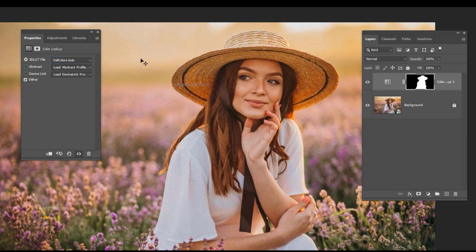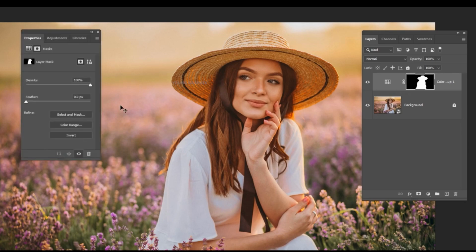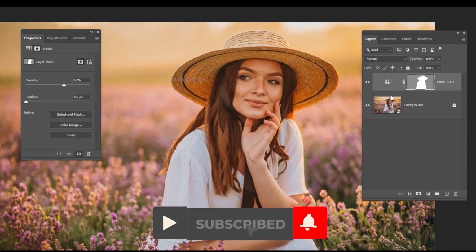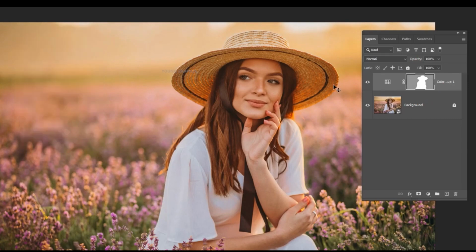Now it is looking a little odd because it's all on the subject and not on the background. Double-click on the mask to open the properties and just decrease the density. See what happens. It's just like opacity for the mask. If the density is at 0, it acts as if there were no mask in the first place. But as you begin to increase the density, it's like the opacity of the mask increases, and the effect of the mask becomes more visible. I am going to keep it at about 55%. Here's the before. Here's the after.